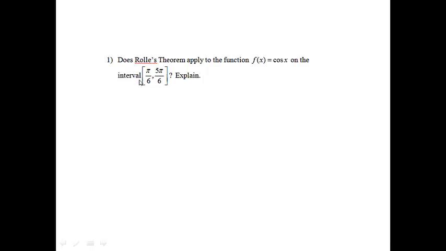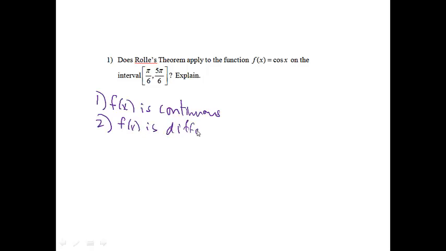Question 1. Does Rolle's theorem apply to the function f of x equals cosine x on the interval pi over 6 to 5 pi over 6? And then explain. I'm going to write down the three conditions of Rolle's theorem. The first one would be that f of x is continuous. The second condition would be that f of x is differentiable. And the third is that f of pi over 6 is equal to f of 5 pi over 6.